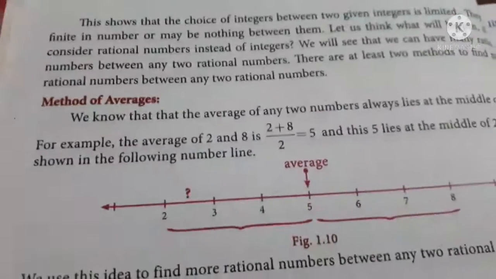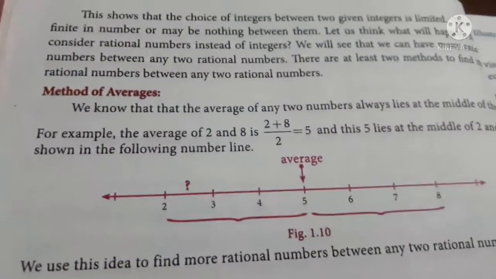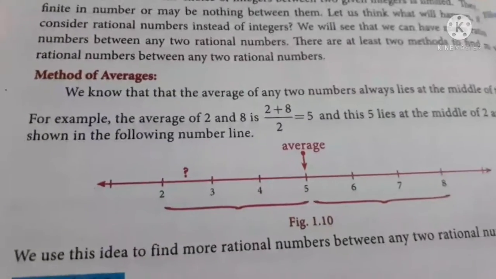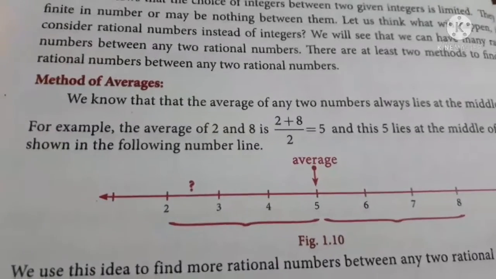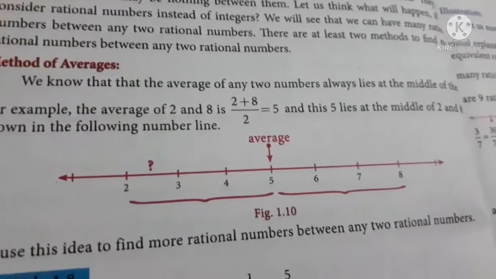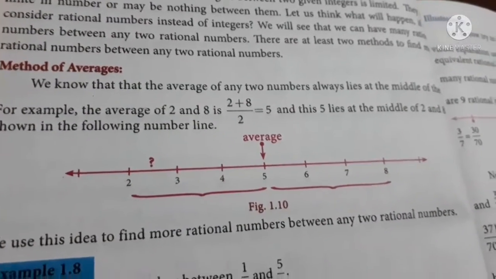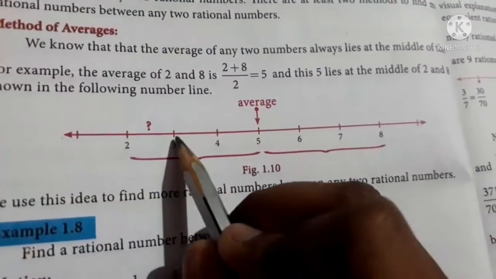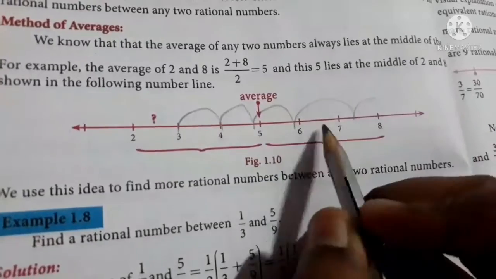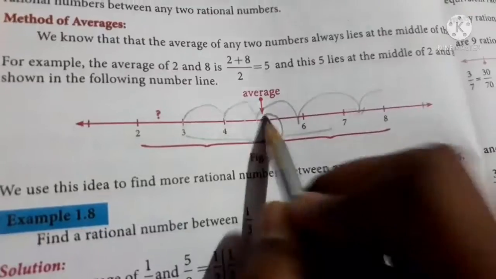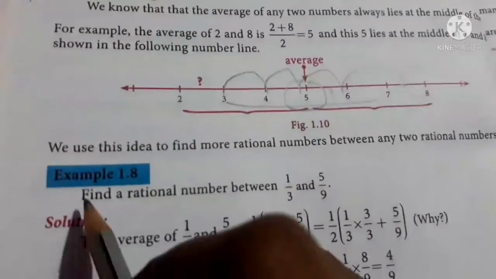Now we are going to see the method of averages. We know that the average of any two numbers always lies in the middle of them. When you want to get the average of 2 and 8, you just add these two numbers and divide by 2. You will get 5. And this 5 lies in the middle of 2 and 8, as shown on the number line. Just see 2 and 8: there are 4 numbers between them, and the middle one is 5. We use this idea to find more rational numbers between any two rational numbers.